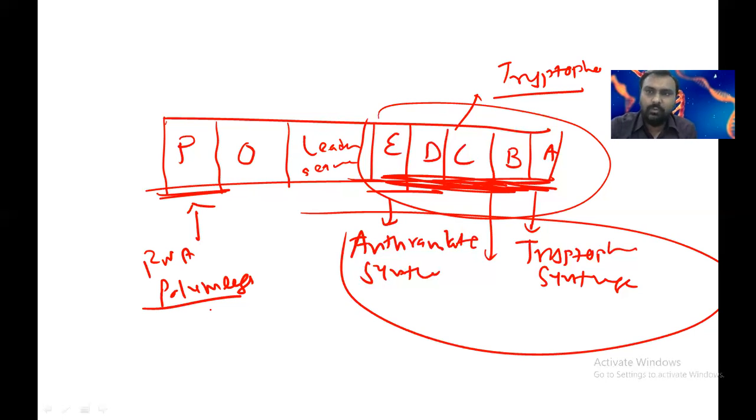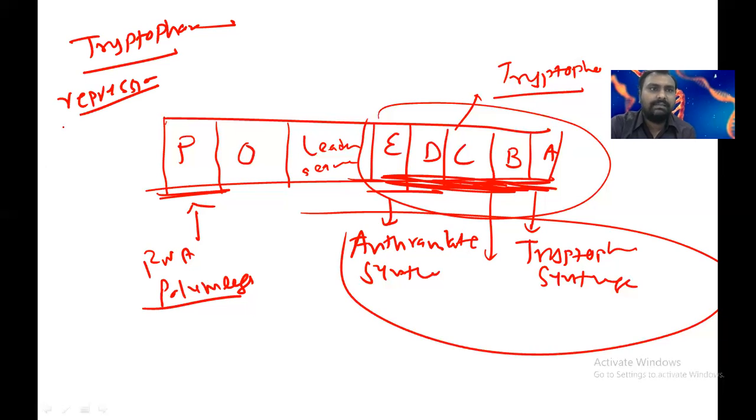There are 2 mechanisms by which the tryptophan operon works. When tryptophan is available, it binds with the repressor protein, which acts as the apoprotein, so tryptophan acts as a co-repressor.